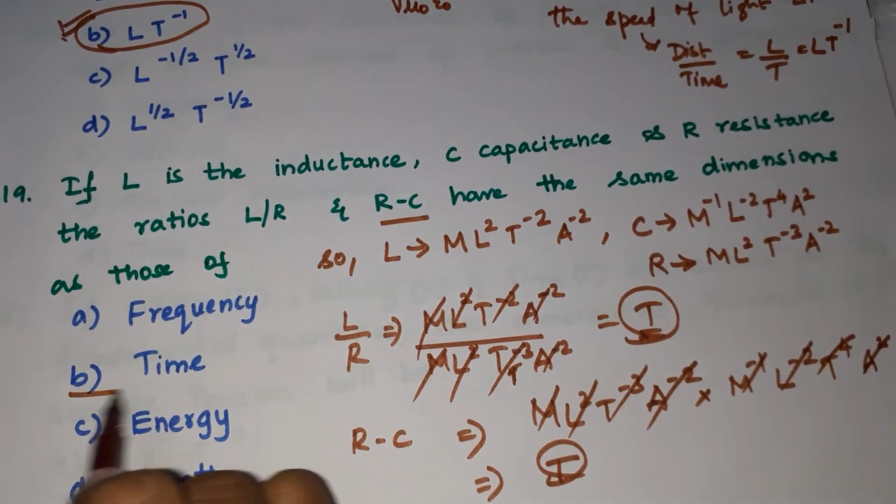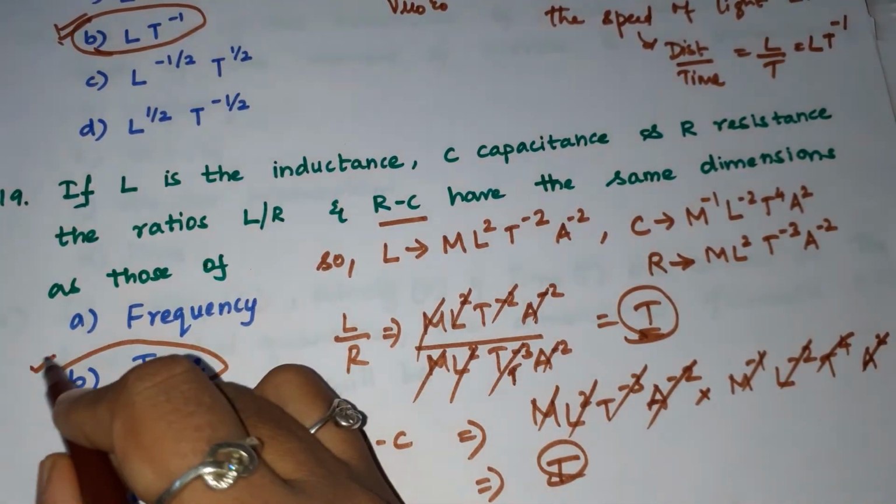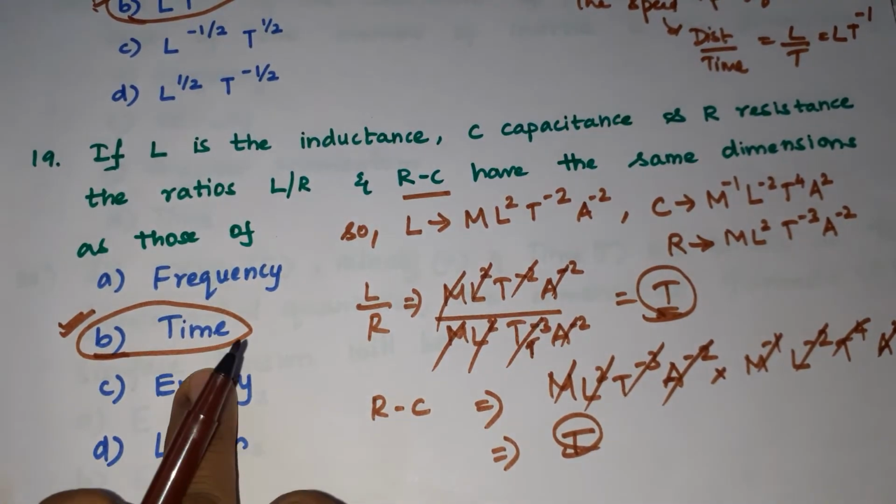The 19th answer is time. B is the answer for that.